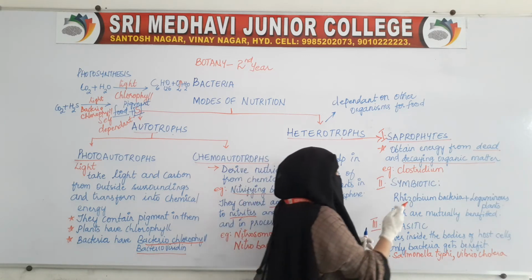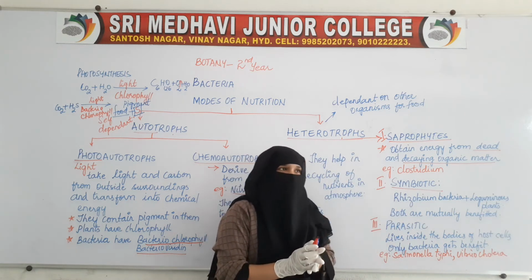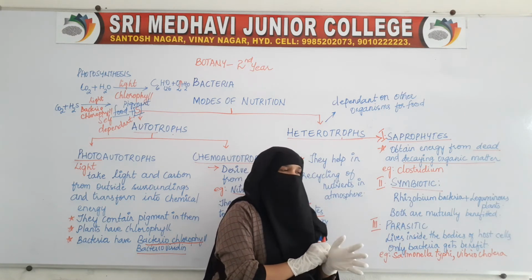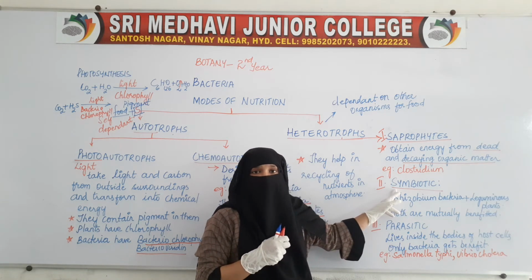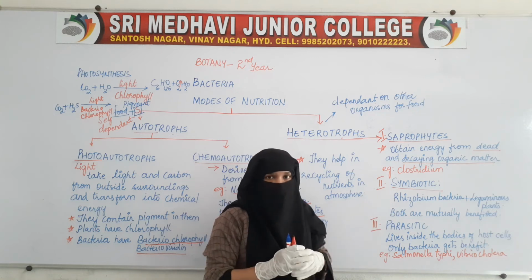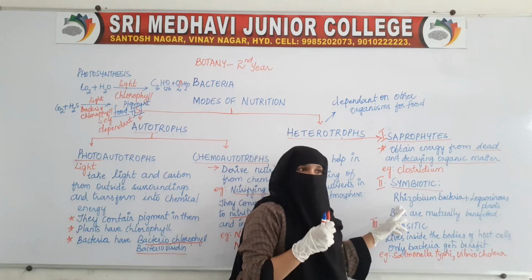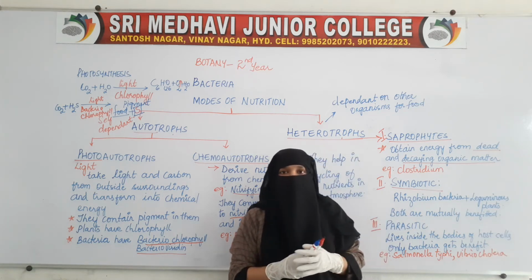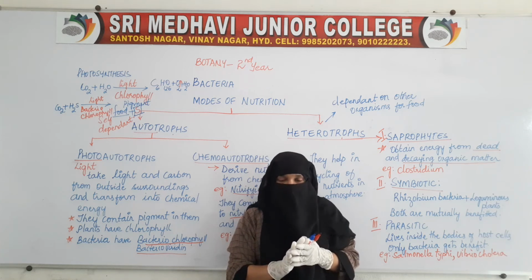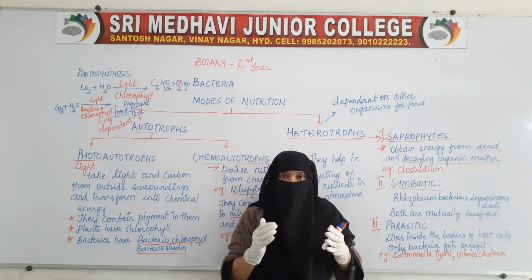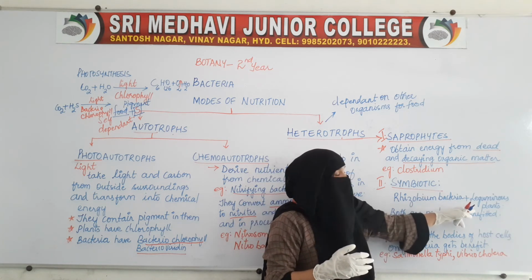Now coming to another, that is symbiotic bacteria. This bacteria also cannot produce their own food. They also depend on the other, but here there exists an association between bacteria and the other organism.